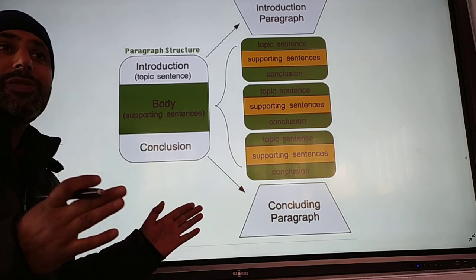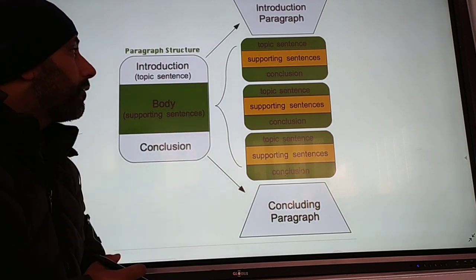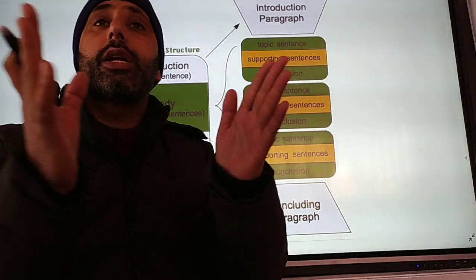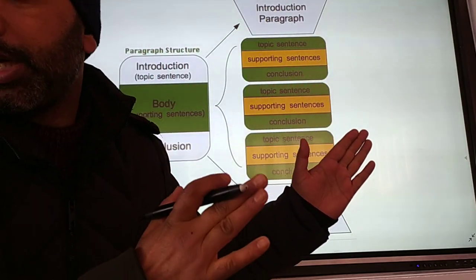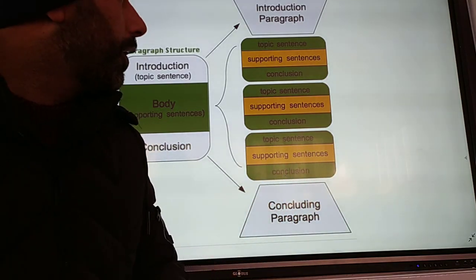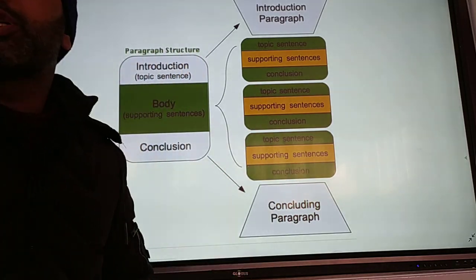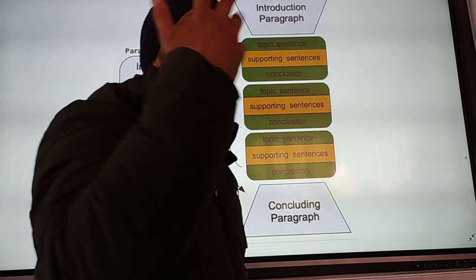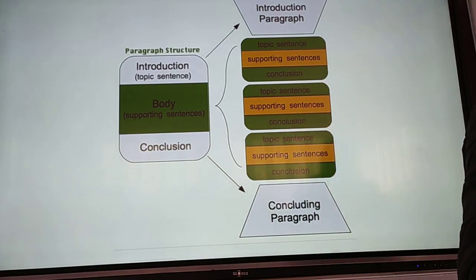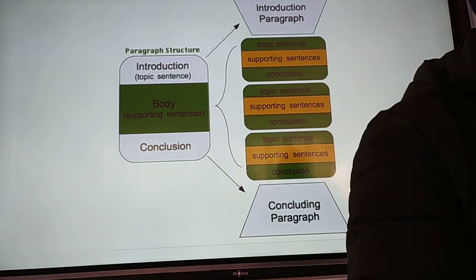In case of the body, number one is the topic sentence, the sentence which we have written in the beginning, in the start. Then we have to make some sentences which will support that topic sentence. They are called supporting sentences. Then you can write so many supporting sentences. How will you write supporting sentences? You will give illustration. You will give explanation.